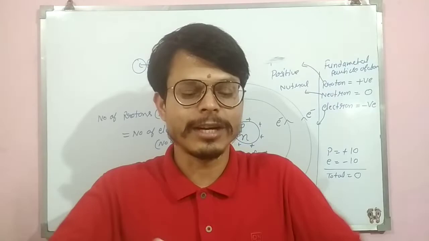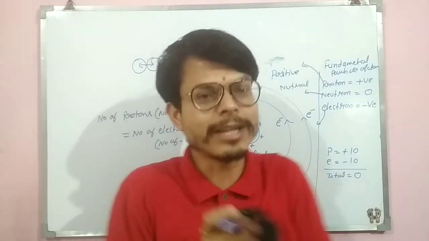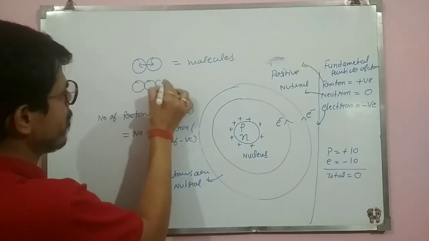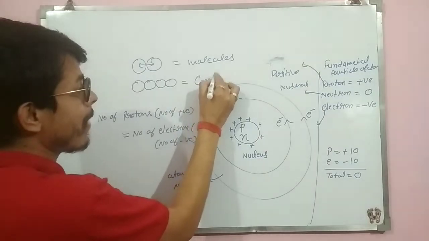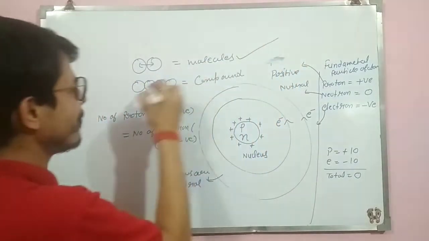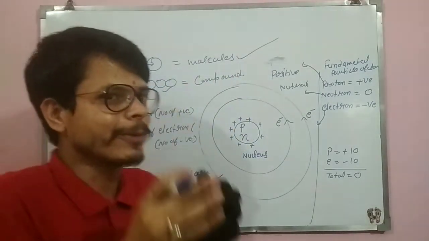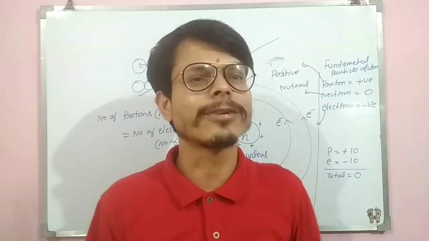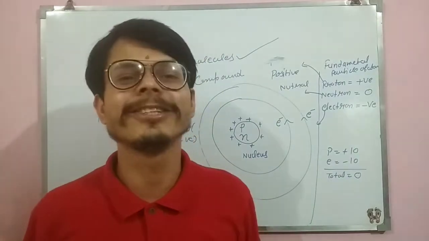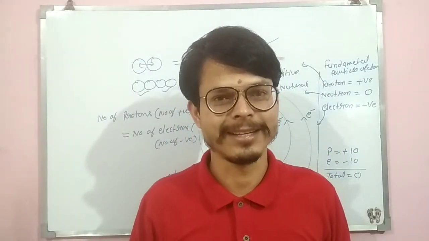If atoms are neutral, by combination of atoms, molecules are formed. So that means molecules are neutral. And by combination of molecules, what is formed? Compound. Yes or no? If molecules are neutral, by combination of neutrals, compound is formed. Molecules are neutral, that means compound is also neutral. Due to that reason, in normal condition, everything in this universe is neutral. This is the intro of this chapter.